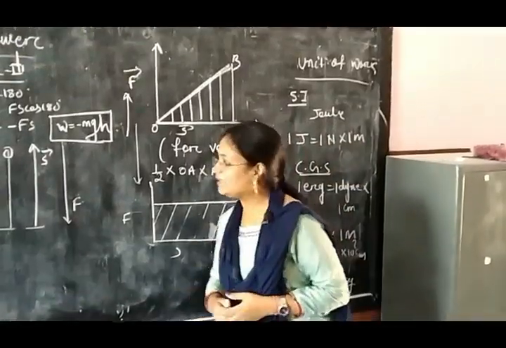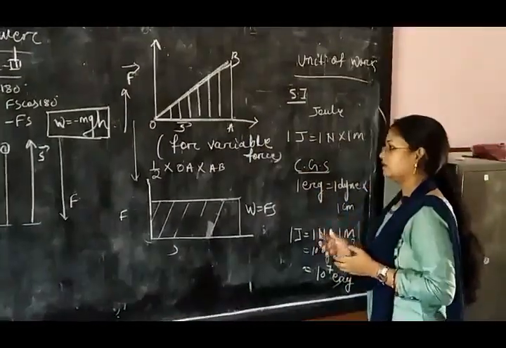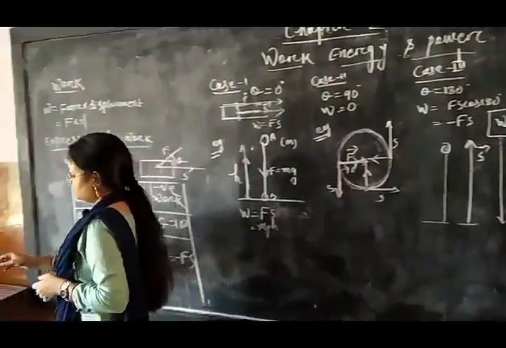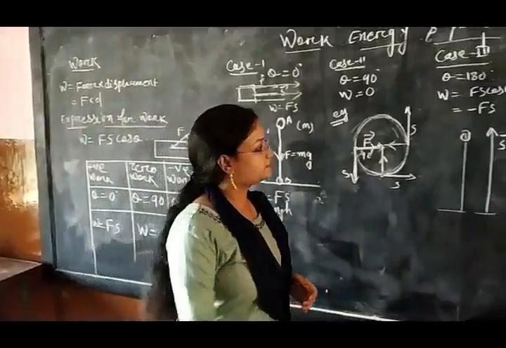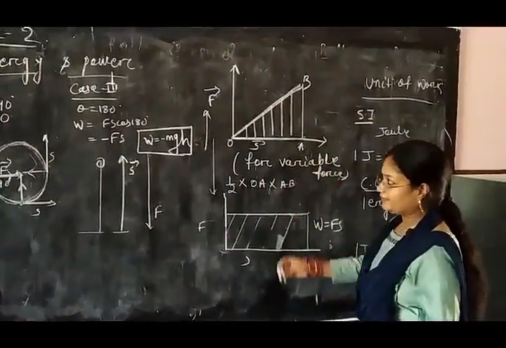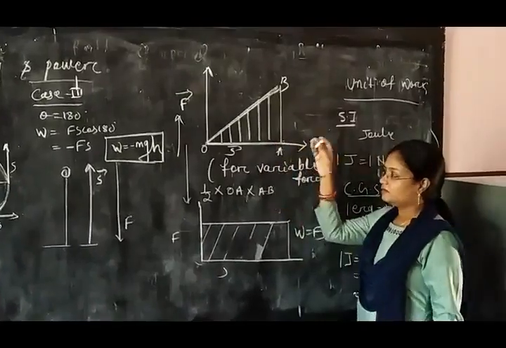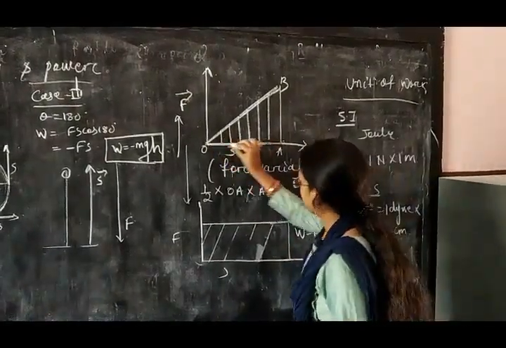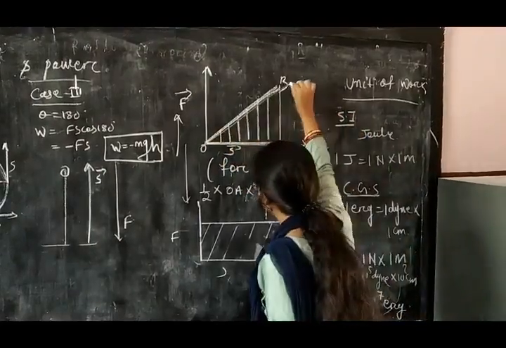You can also calculate work done by the graphical method. See, if the force is variable, varying continuously, directly proportional to displacement, then when the displacement is increasing, the force is also increasing.